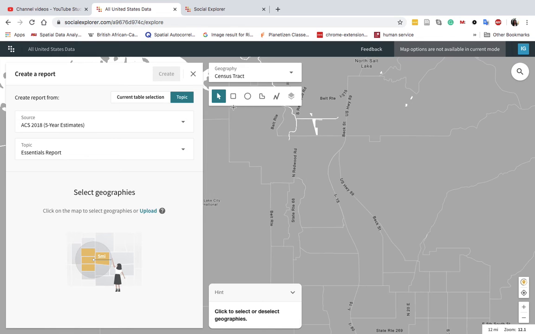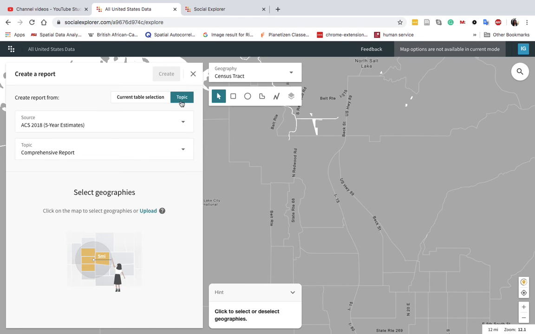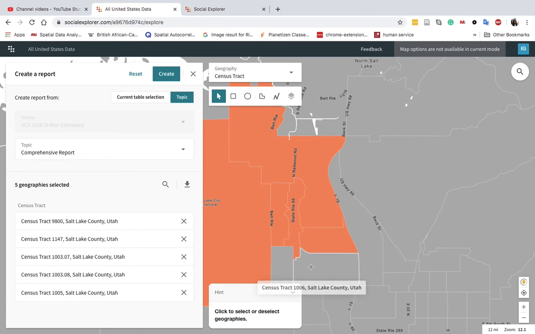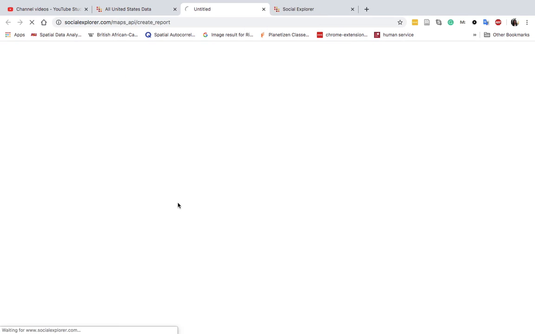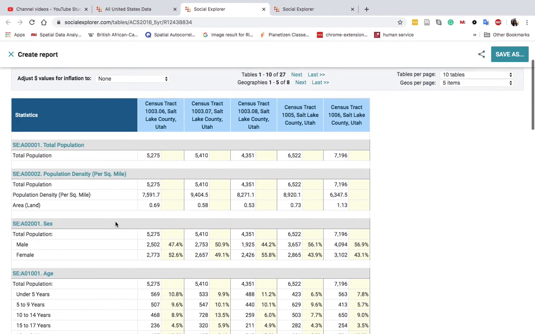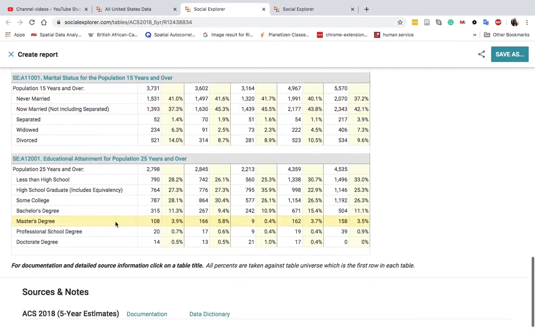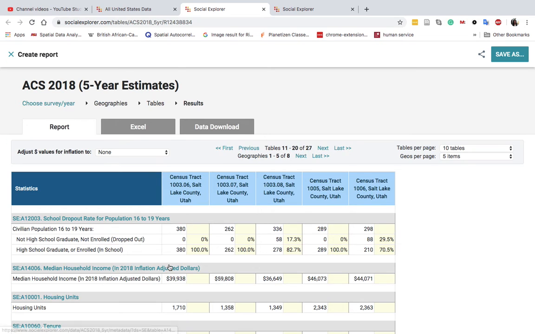So we go to census tracts, comprehensive report, and select the census tracts that we did before. I'm just going to select some random ones, but just make sure that you have the correct ones. Create. And then the first ones are not going to appear, but then you keep going to the next.